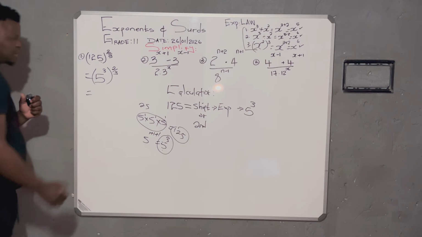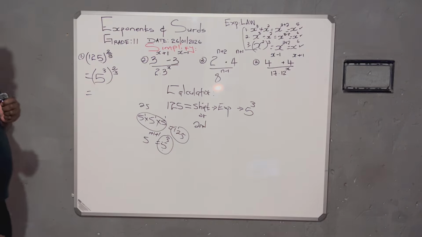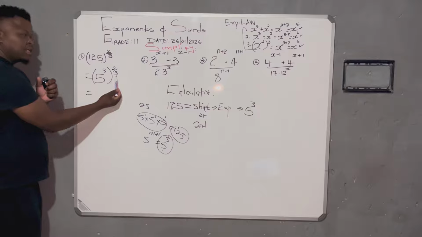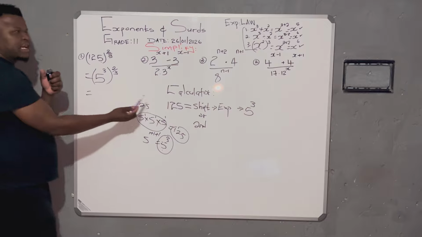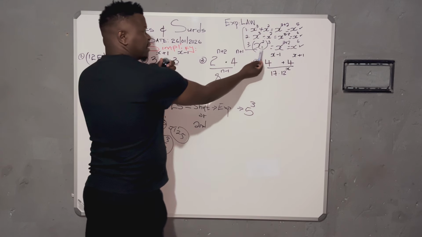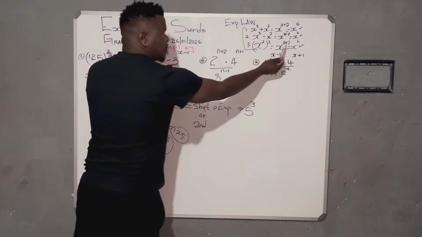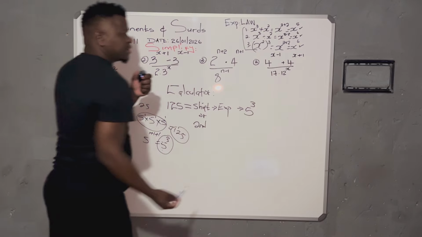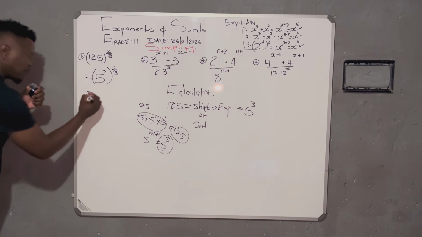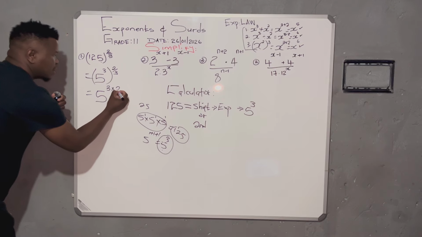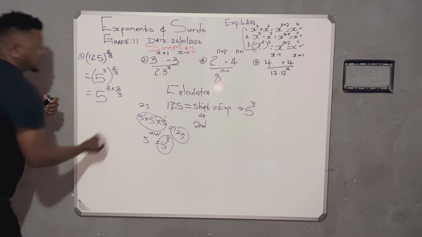Now, if you check carefully what we have, we've got the exponent outside the bracket, obviously, and the exponent inside. It takes us to law number 3. What do we do? The exponent outside multiplies with the exponent inside. Then let's follow that. This is our 5, 3 times 2 over 3.